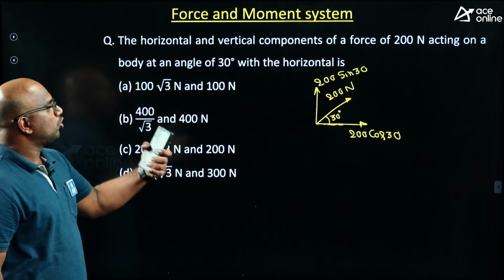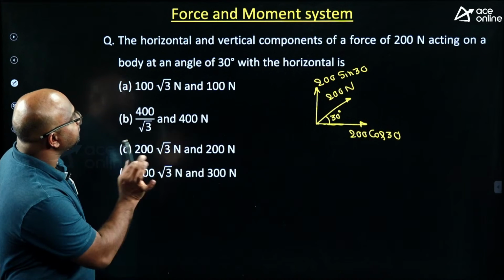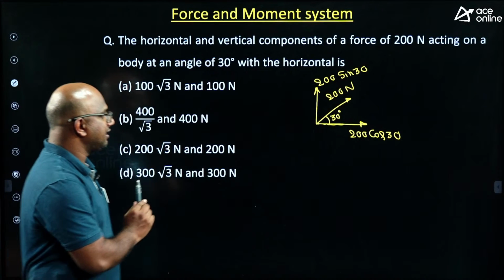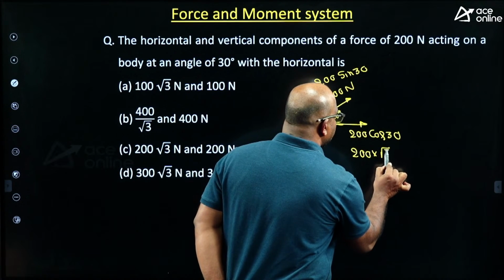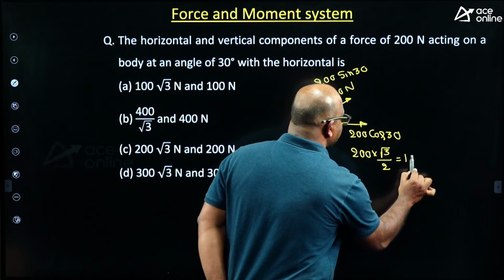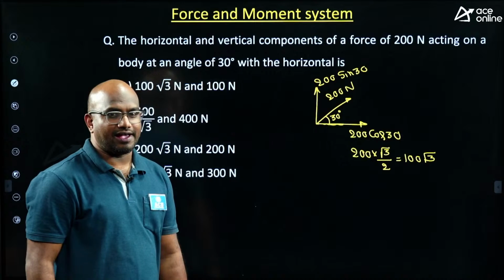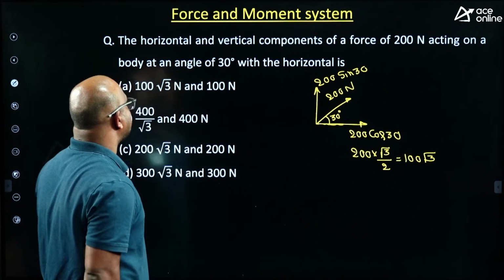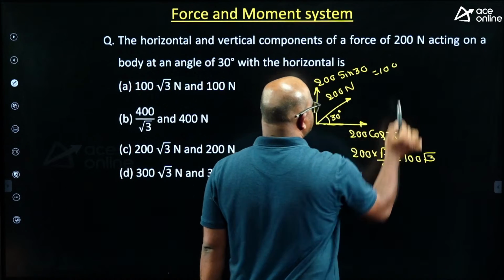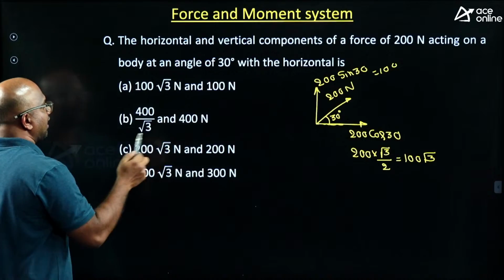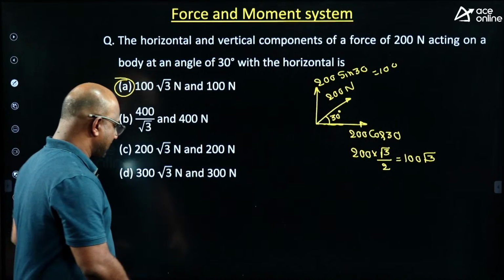So tell me, sir, 200 cos 30 is equal to how much? He is asking respectively, guys. First horizontal and then vertical. What is 200 cos 30, guys? 200 into root 3 by 2. How much is coming, guys? 100 root 3. Next, 200 sin 30, guys. 200 into 1 by 2. How much, guys? 100 itself. It should be respectively, first horizontal and then vertical. The answer is option A, the correct answer itself, guys. Clear? Yes.